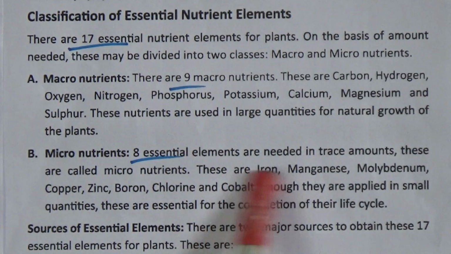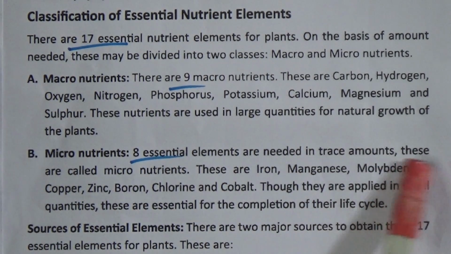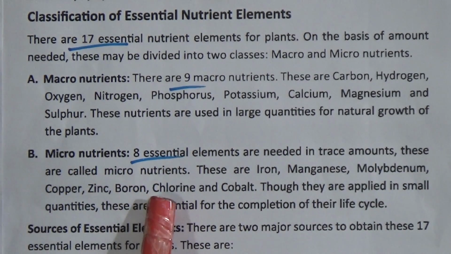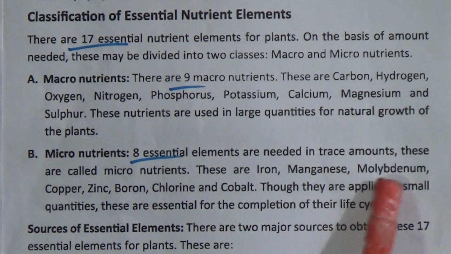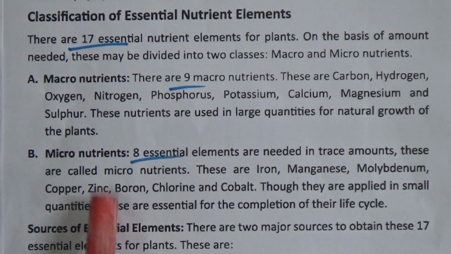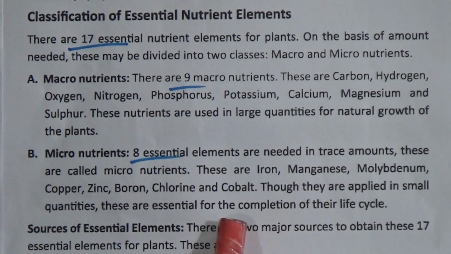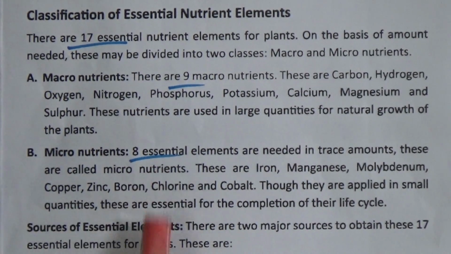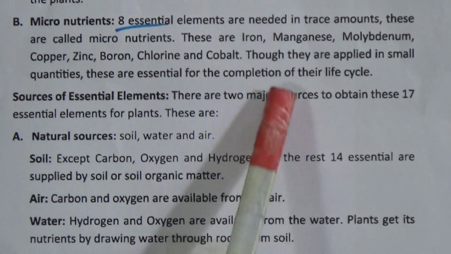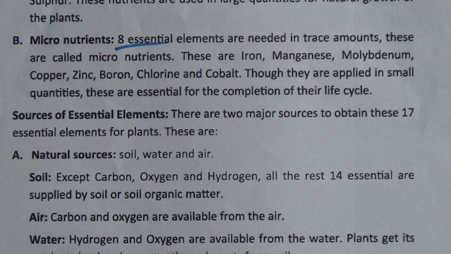Now, 8 essential elements are needed in trace amounts. These are called micronutrients. These are iron, manganese, molybdenum, copper, zinc, boron, chlorine and cobalt. Though they are applied in small quantities, these are essential for the completion of their life cycle.